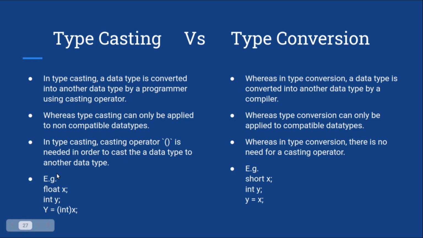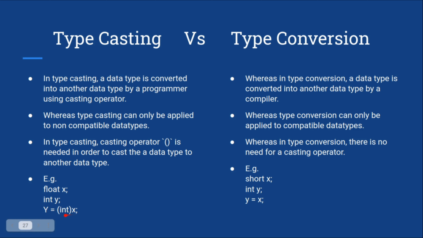So here we have one example. In typecasting we have a float variable, which is x, and we have an integer variable y. Now I am assigning the value of x to y, right? Without converting this, you can see here I am using int in brackets. Why? Because before assigning the value to y, the value of x will be converted to int and then assigned to y.